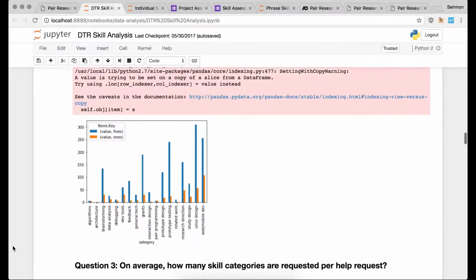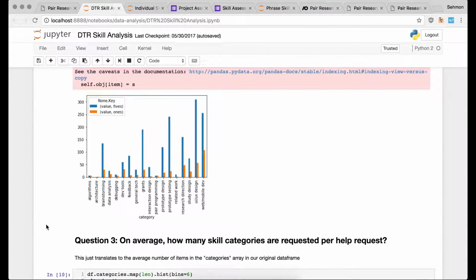So if we go through, we kind of spend some time just seeing, okay, let's just take, for example, the idea of skill supply and demand. So this graph right here just shows the number of people who rated a certain category a 1, versus the number of people who rated that category a 5. And I believe the blue is 5 and the orange is 1.